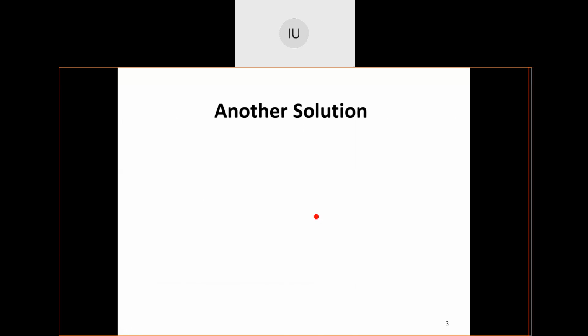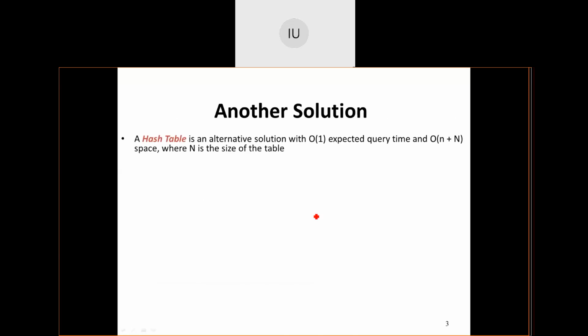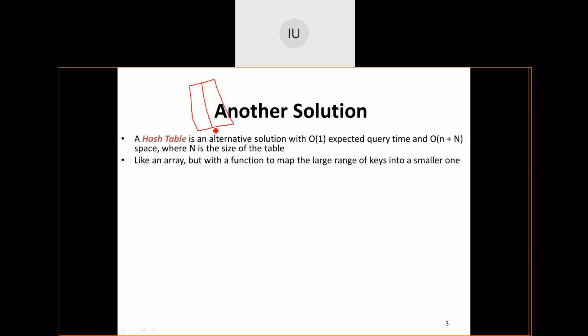Then I have the third solution, which is called a hash table. What is this hash table talking about? This hash table is a huge collection of data available as one of the columns of the data structure, and on the second column is the associated data. The data structure looks like a table containing two columns.